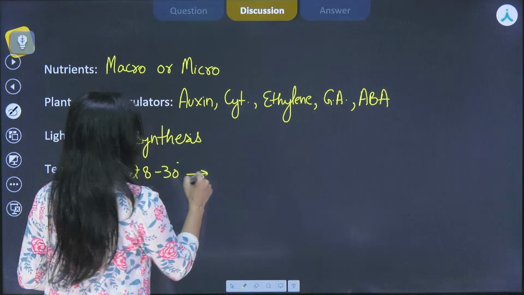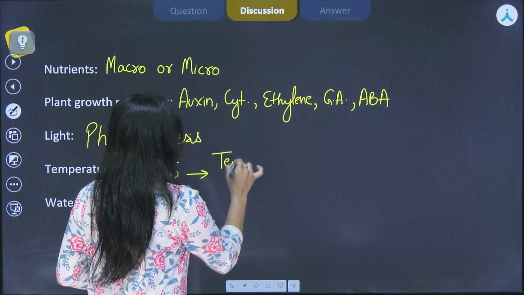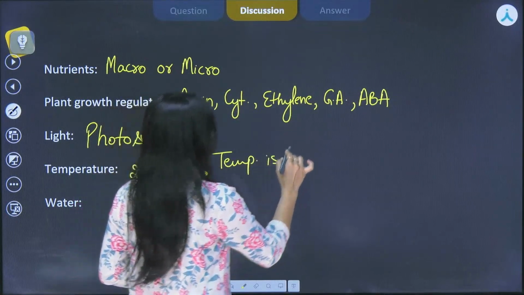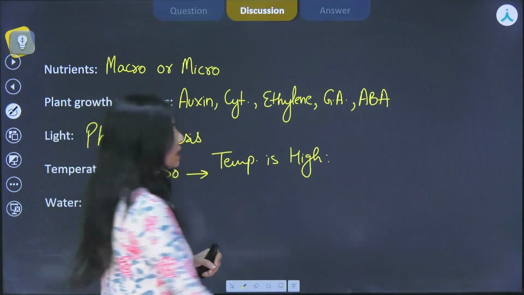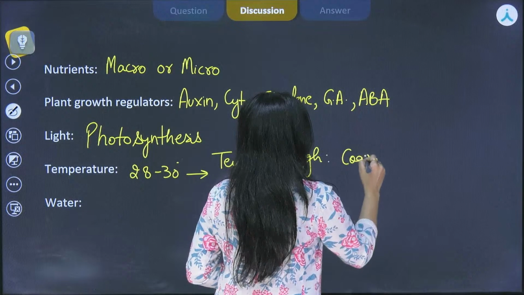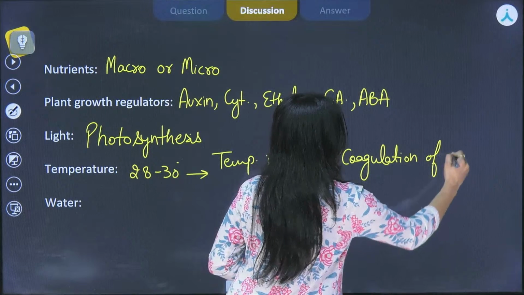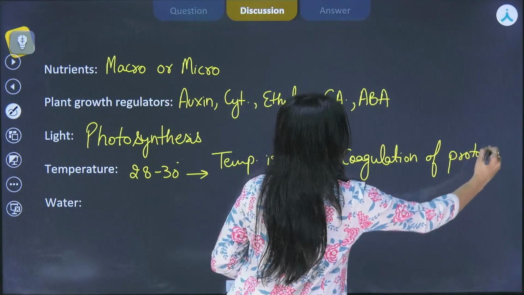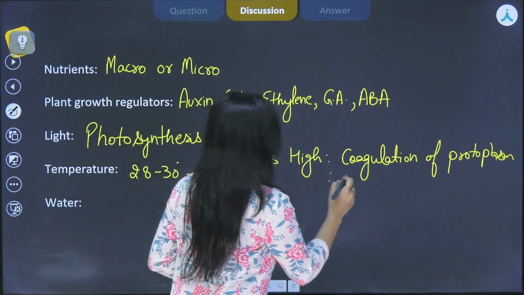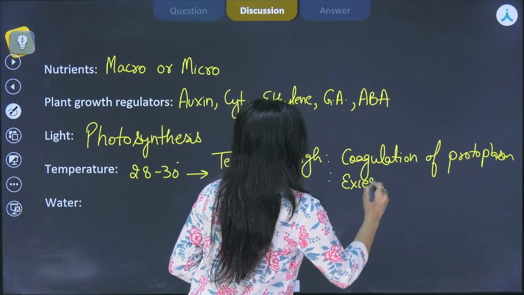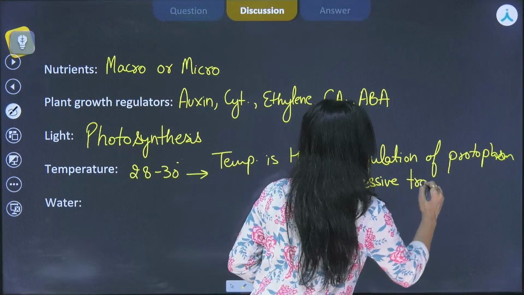First, I'll write down some of the negative effects over here. If the temperature is high, then what will happen? We can see that the coagulation of protoplasm will take place. Okay, that is the living material that we have for the cell. Then we observe there will be excessive transpiration that will lead to the wilting of the plants.